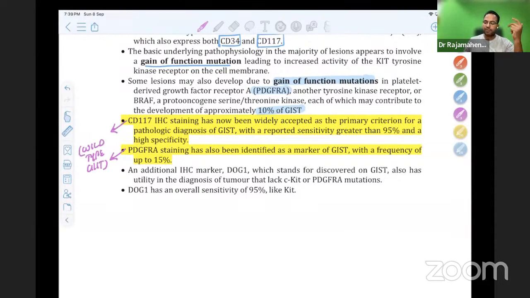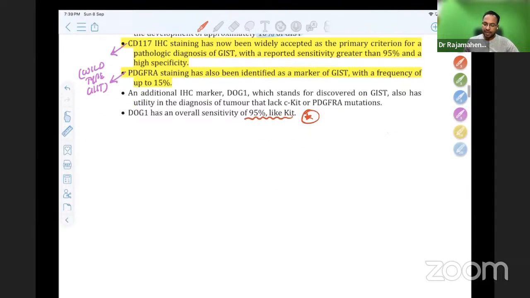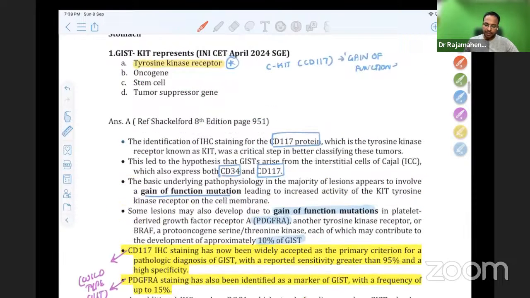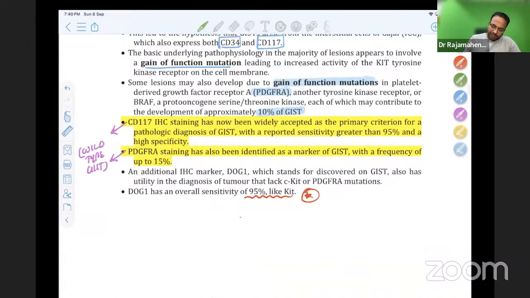When CD117 and PDGFRA are both positive, a newer tumor marker now used is DOG1, which has an overall sensitivity of around 95%. So please remember this point. Yes, anoctamin is also a tumor marker, but this question is asking just what KIT represents, which is the tyrosine kinase receptor. There are so many tumor markers, but please don't forget this.